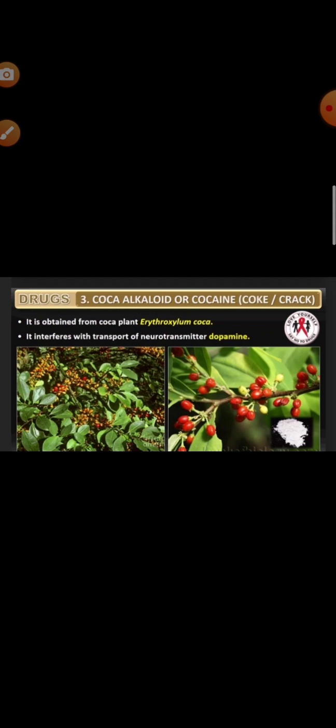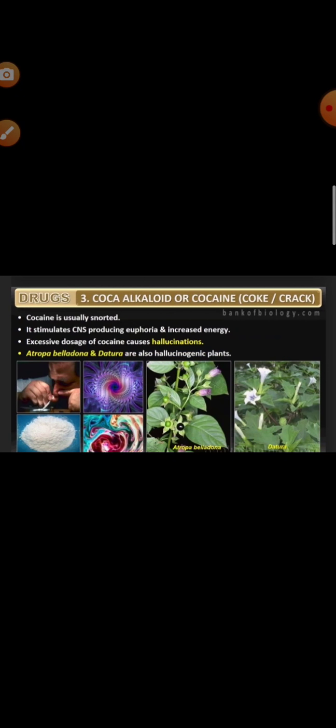Okay, next, coca alkaloid or cocaine. Where is it derived from? The leaves and the young branches of the South American plant known as Erythroxylum coca. What is the mode of intake? By sniffing and snorting. What's the mode of action? It has a stimulating action on the CNS and interferes with the transport of the neurotransmitter dopamine. What is the effect? Strong stimulant, and when taken in overdose, it causes headache, convulsions, hallucinations, and death due to cardiovascular or respiratory failure.